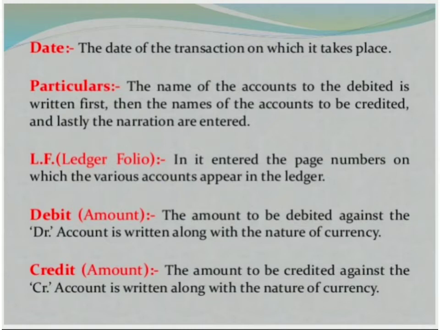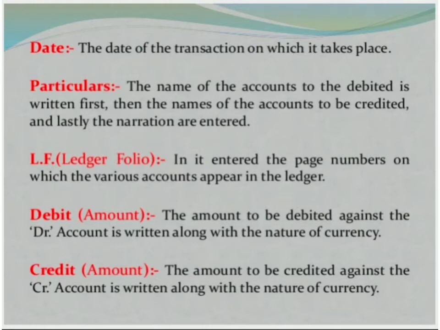The second is the particulars column. In the particulars column, we write the entries, that is the debit entry and credit entry, along with the narration. After writing the two entries, in the bracket below we write the narration, that is a brief explanation of the transaction. The third column is LF, which stands for ledger folio, where we record the page number on which the various accounts appear in the ledger.